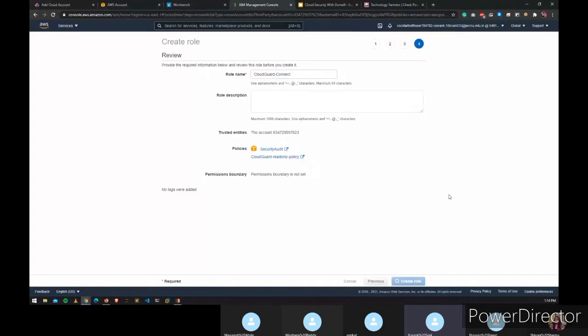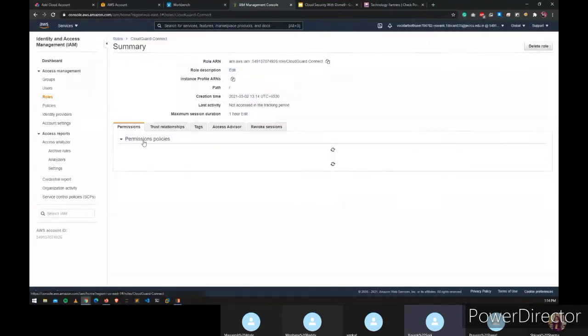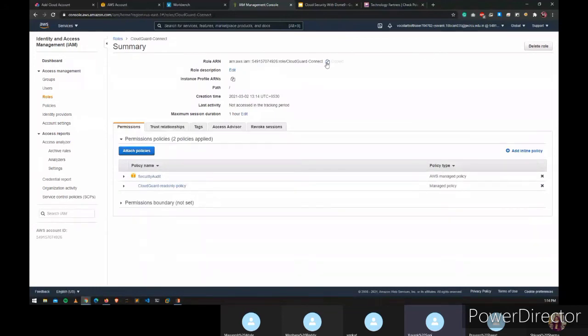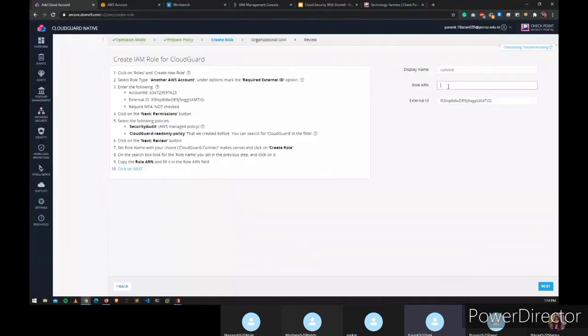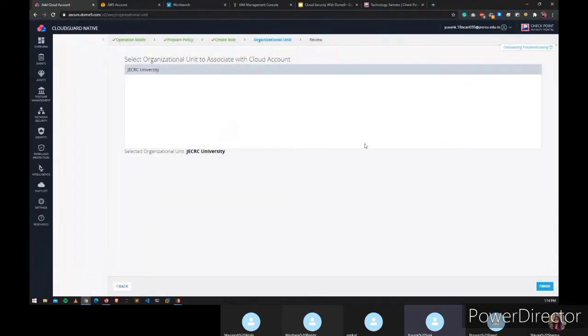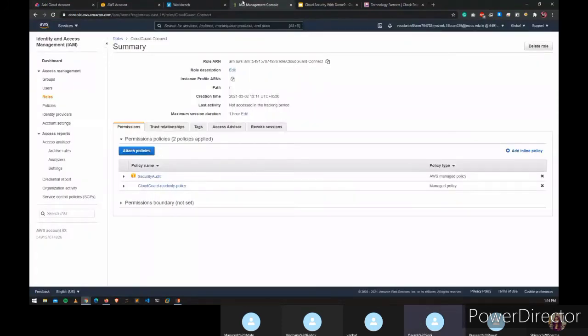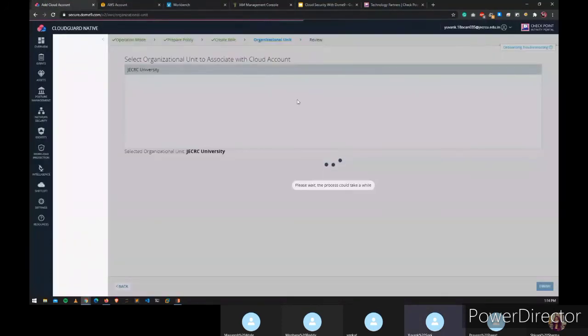So yeah, this is it. We have done this. Now we have made this CloudGuard Connect, and we will use this ARN. We'll copy that and paste it here. As simple as that. And next, I have this account from JSCAS University, so I have to use this organization unit. So yeah, that is it, and we are done. As simple as that, we have done our configuration with AWS and Dome 9.